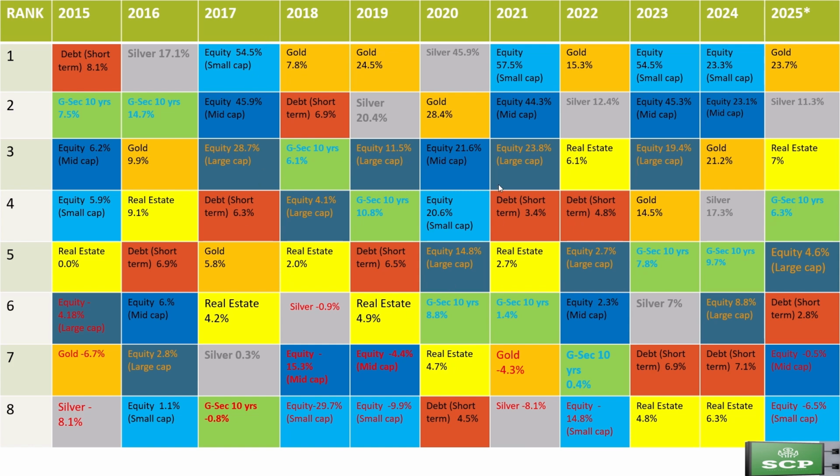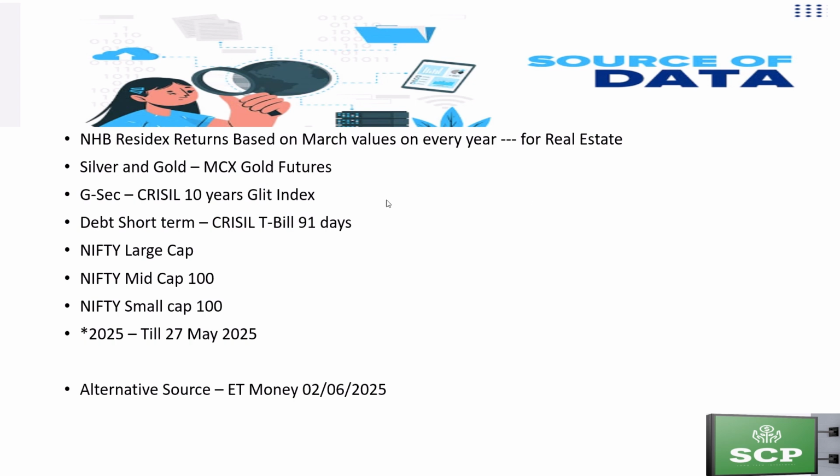Source of data for the trend map. For real estate, NHB Residex return based on March values of every year. Silver and gold, MCX gold futures. Government securities, CRISIL 10 years gilt index. Debt, CRISIL T-bill 91 days. Nifty large cap, Nifty mid cap 100 index, Nifty small cap 100 index, and 2025 is a partial return till 27th May 2025. Alternative source: ET Money, which was published on 2nd June 2025.